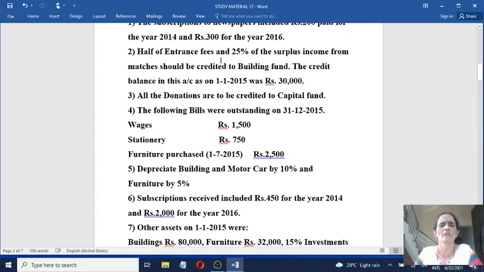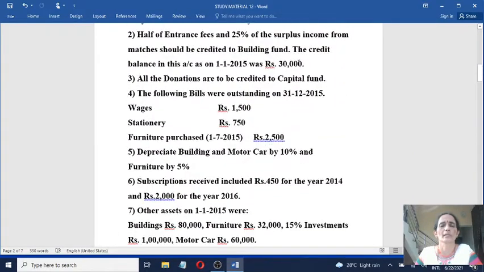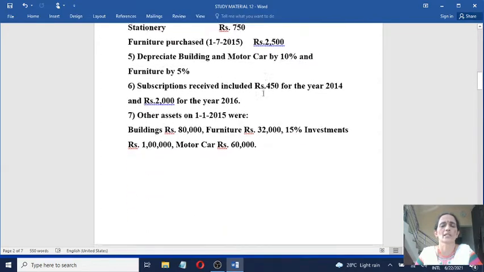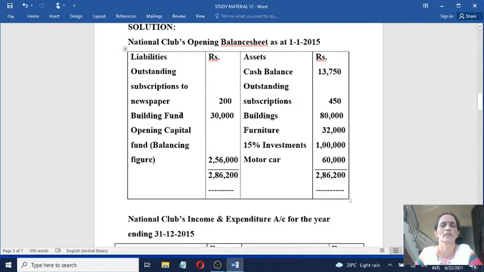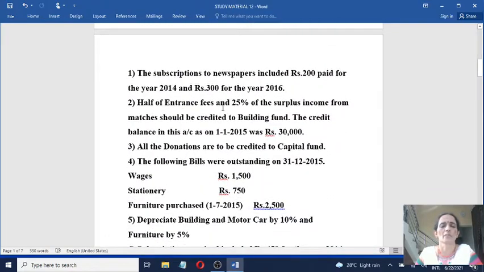Then half of entrance fees and 25% of surplus income from matches should be credited to building fund. So this adjustment you will consider while preparing income and expenditure account and closing balance sheet. They won't come under the opening balance sheet. Then the credit balance in this account on 1/1/2015 was rupees 30,000. So building fund opening balance must come in the opening balance sheet on the liability side. So on the liability side you write building fund 30,000. Opening balance sheet, liability side.